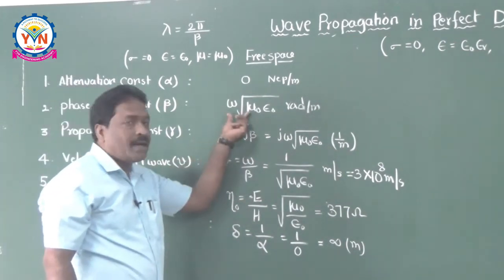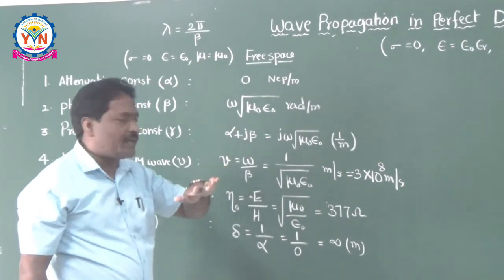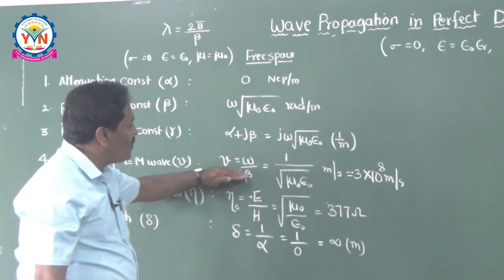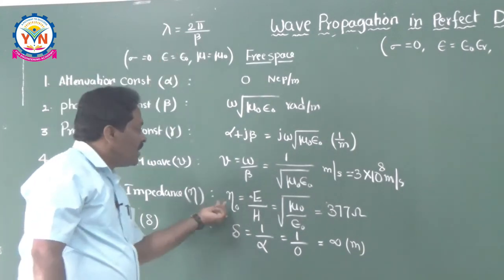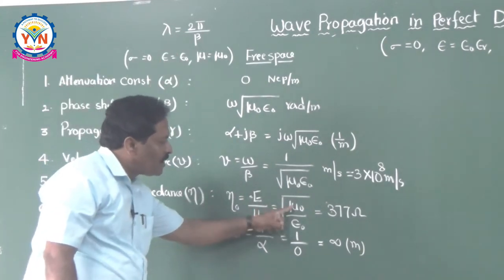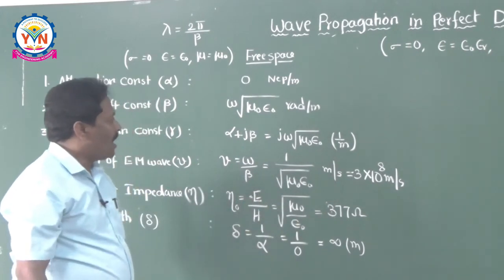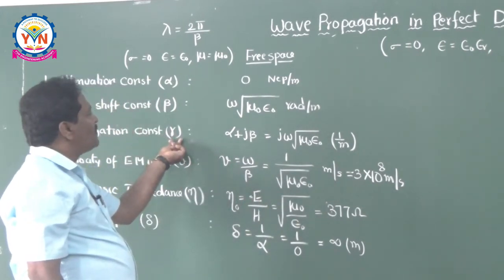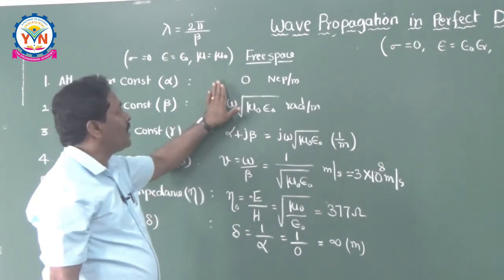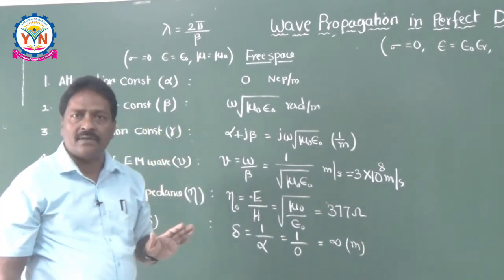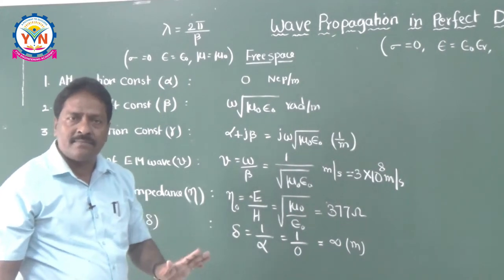If you know beta, you can calculate two parameters: one is the velocity of the wave and the other one is the wavelength also. And eta naught is nothing but root of mu naught by epsilon naught, and propagation constant is nothing but the combination of alpha and beta. Alpha is the real part and beta is the imaginary part. Okay, I think it is clear.